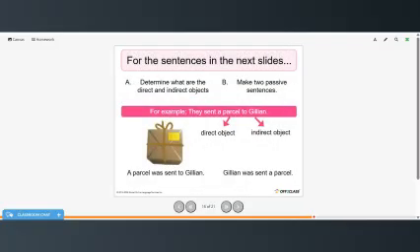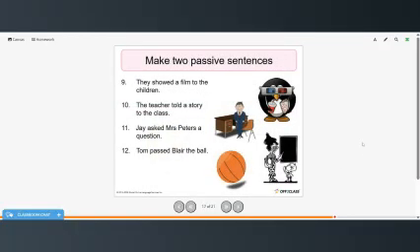For the sentences in the next slide, determine what are the direct and indirect objects and then make two passive sentences. So for example, I sent a parcel to Jillian. So parcel is the direct object, Jillian is the indirect object, and a parcel was sent to Jillian. Jillian was sent a parcel are the two passive sentences. So go ahead and try these on your own and then restart when you're ready to check your answers.